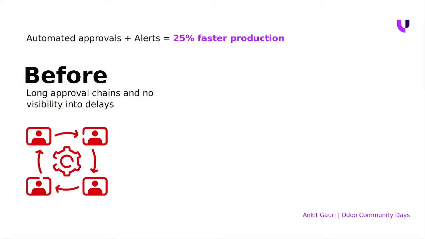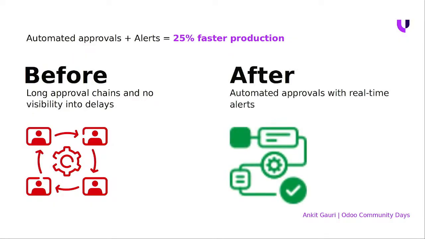So this was the primary thing where we implemented automated approvals and alerts, which makes the process 25% faster by not going manually to any of the departments or any particular employees to give an approval on specific things, right? So it gives them a notification through the mobile app or the desktop application where they can do the approvals, right? So this is what we have solved in real time.